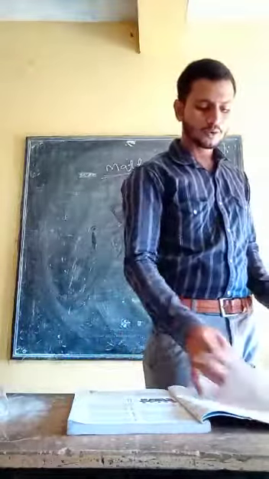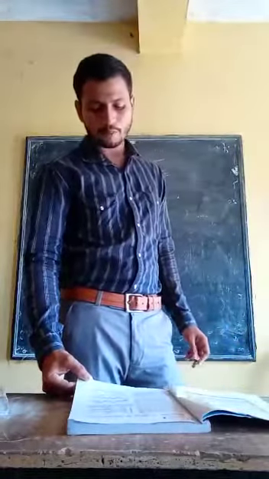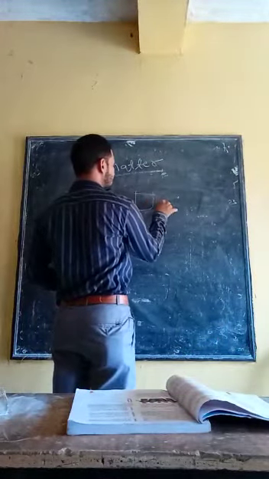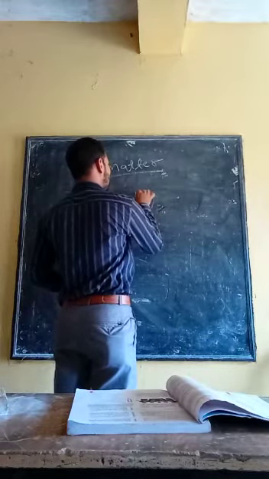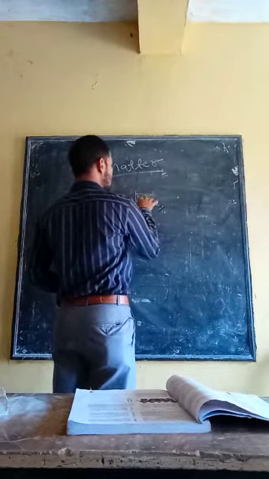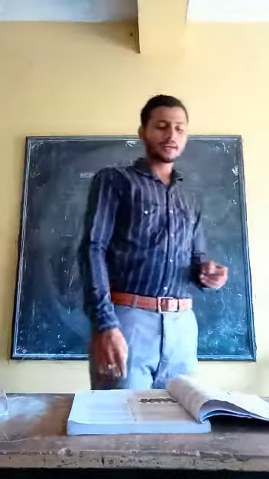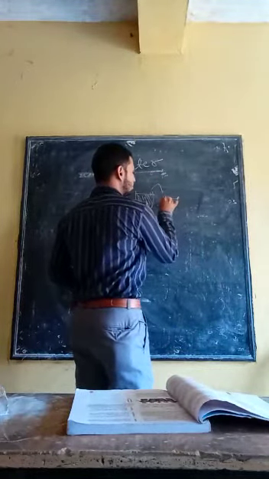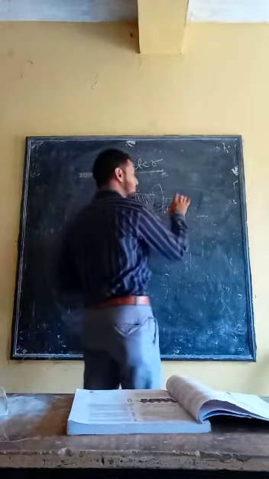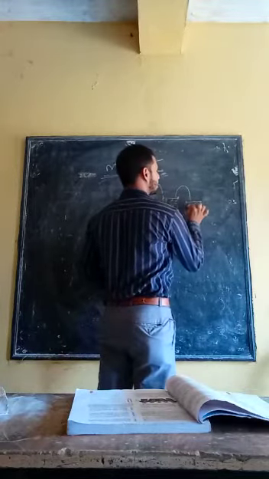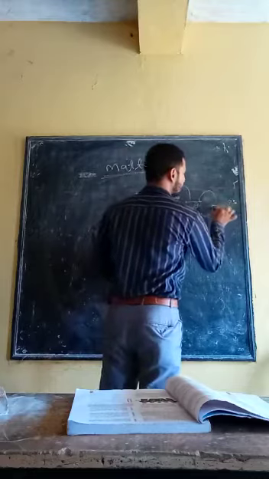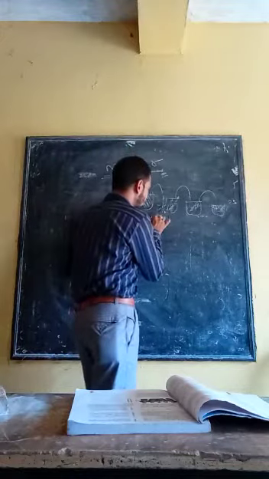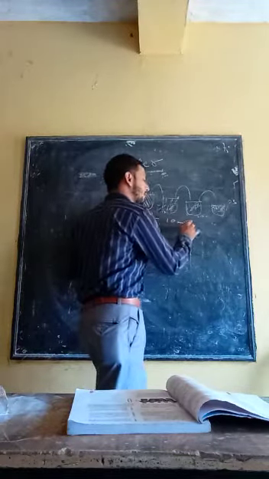Here, what we have done is take potassium permanganate and dissolve it in 100 ml of water. We have taken a beaker where 100 ml of water is present, into which we are adding the potassium permanganate, which acts as an indicator. Out of that 100 ml, we take out 10 ml of liquid. Out of that 10 ml, we again take 10 ml of liquid. That means we are breaking it into smaller portions. Out of 100 we have taken 10, and out of 10 we have taken 10.